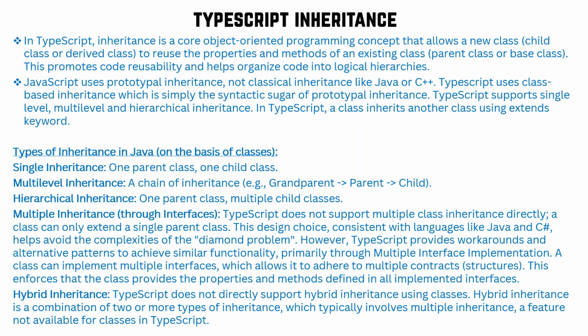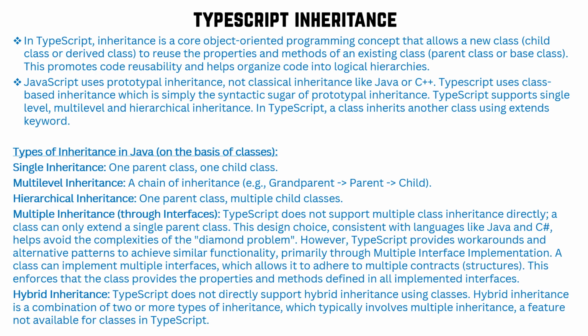So let's start with inheritance. I already told that inheritance is nothing but the parent-child relationship. In TypeScript, inheritance is one of the core object-oriented programming concepts which allows a new class, called a child class, derived class, or subclass, to reuse the properties and methods of an existing class.